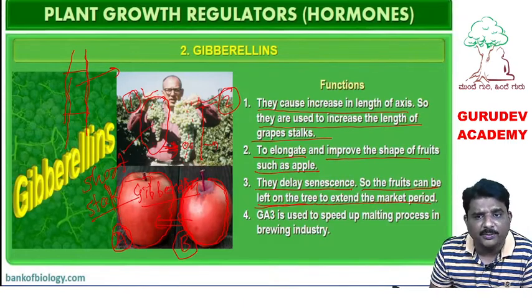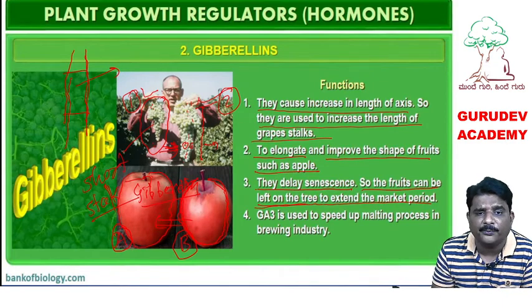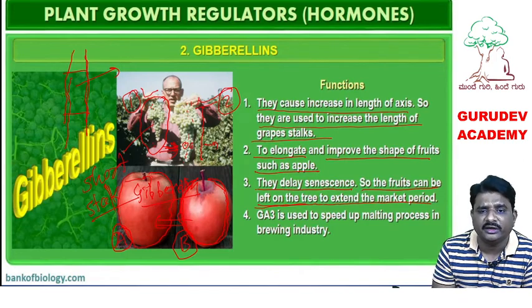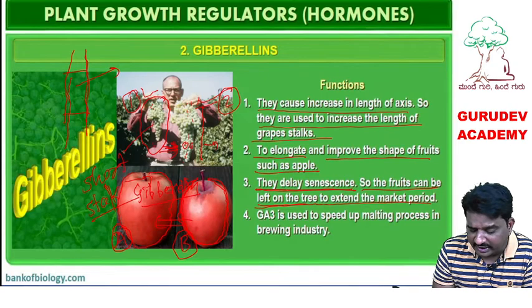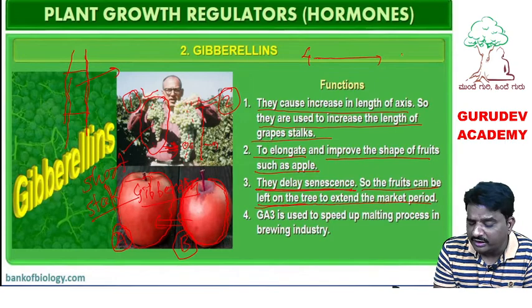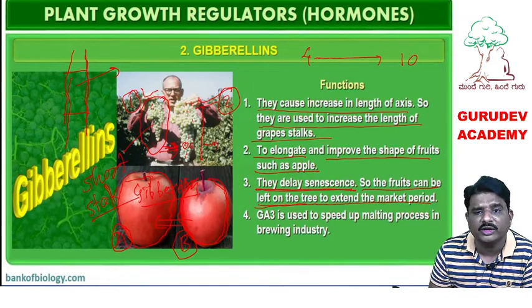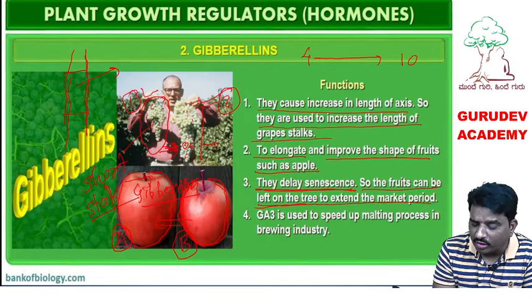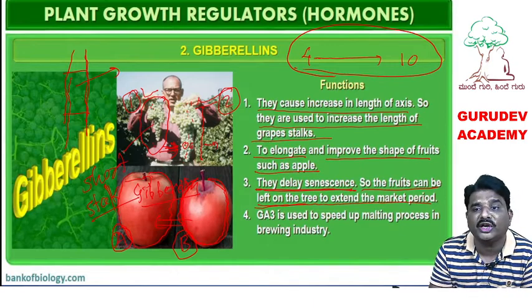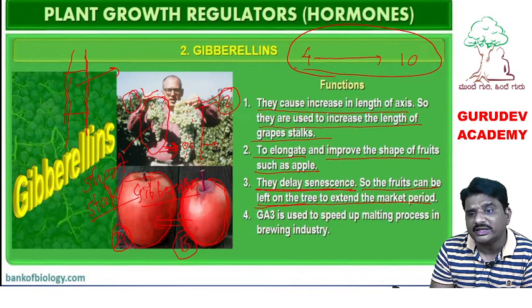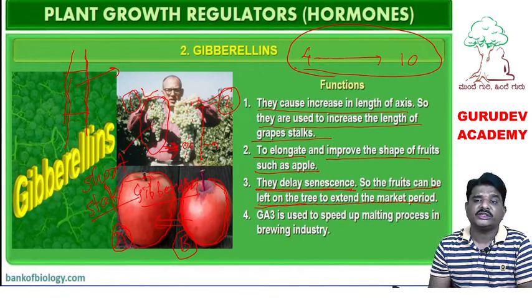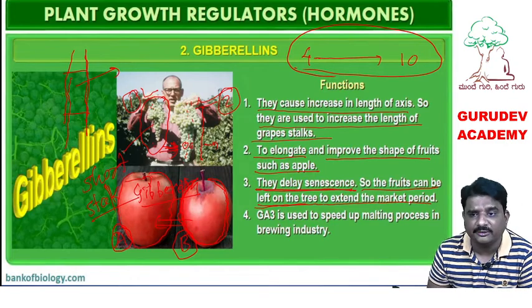Until we get market value, we want to keep the fruit on the tree in fresh condition. When we apply gibberellin, it delays maturity and the aging process. Suppose a plant is maturing in 4 days, we can extend its maturity or aging period to 10 days. That means we can keep that fruit on the tree for 10 days. After 10 days, if it has good market value, we can keep it on the tree itself by applying gibberellin, so its aging process will get delayed.